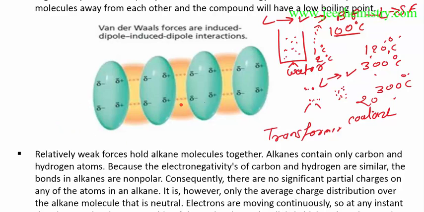Say there is a carbon chain, 1 2 3 4. One thing I'll make clear: less than 5 carbon is in gas form at room temperature. 5 carbon will be in the liquid form at room temperature, and greater than 5 carbon will be in the solid form. Generally they are found in this form at room temperature.